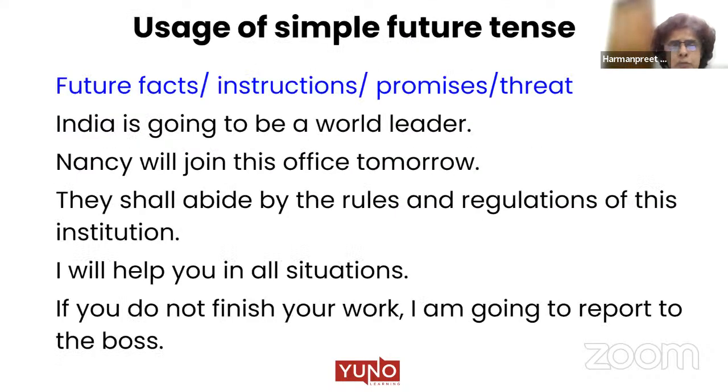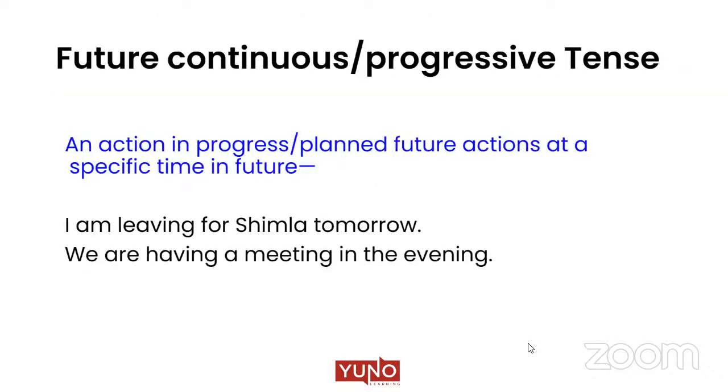Absolutely. That is why in all these sentences we have written, some sentences are with will, some sentences are with shall, and some are with going to. This is just to tell you that all the three helping verbs can be used in simple future. That is the aim, that is the purpose.